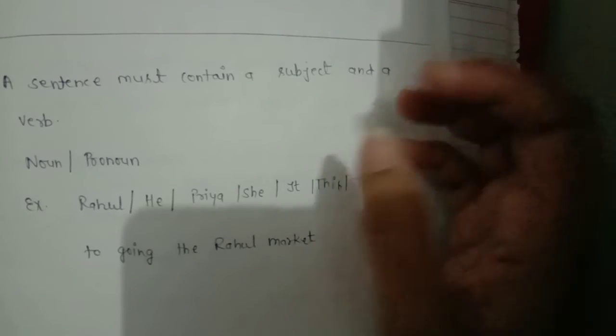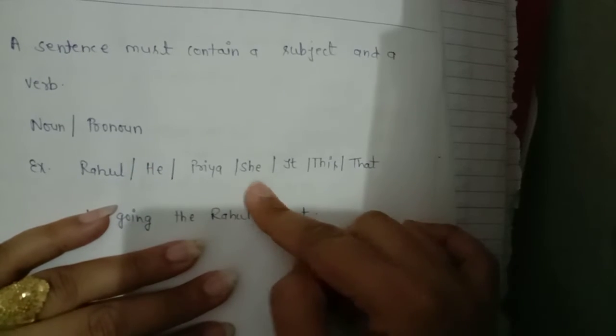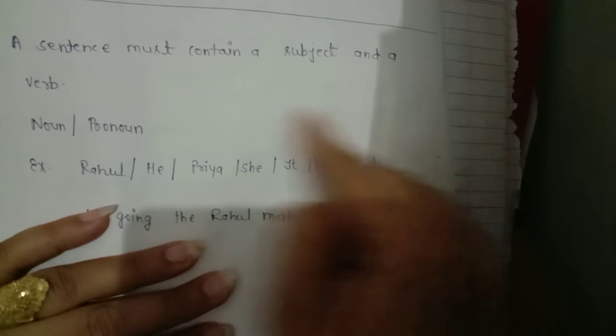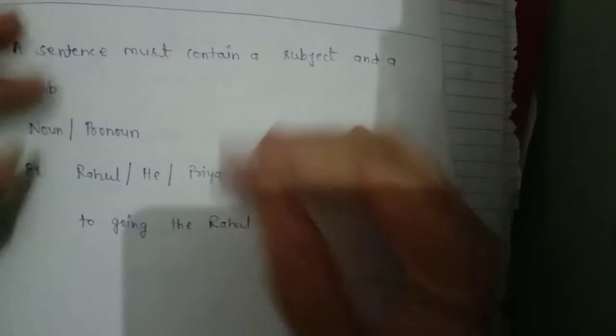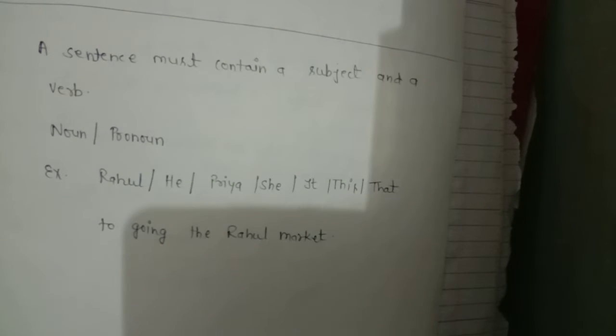And a pronoun is the word which we use in the place of a noun. He, she, it, this, that are examples of pronouns. About pronouns we will discuss in the next video. So the subject is always a noun or a pronoun.